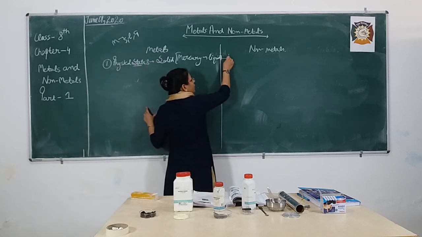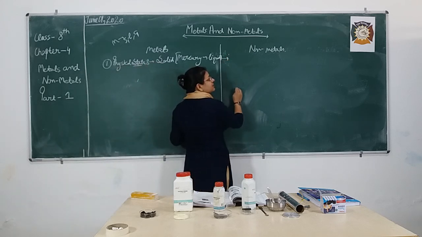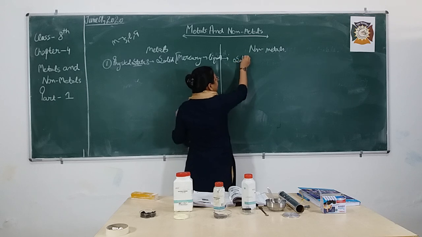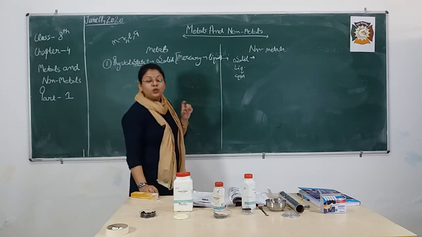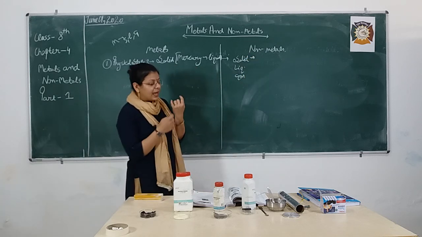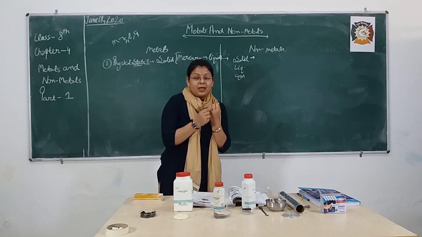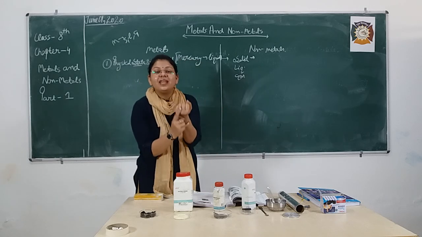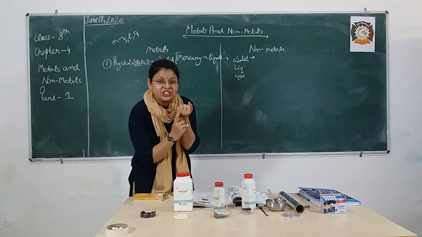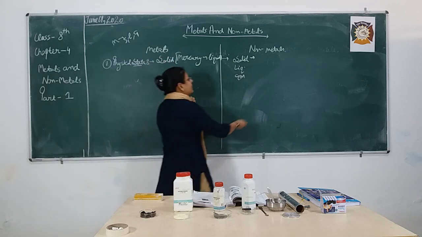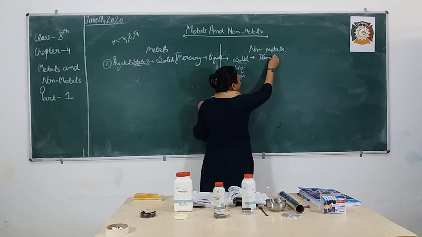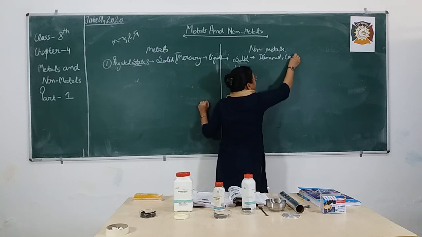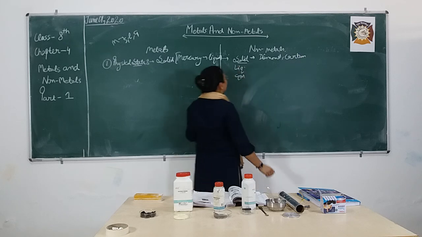Here on the other side, non-metals exist in all the three forms: in solid, liquid as well as gas. In solid, the example I am talking about is diamond. Diamond is very hard in nature, first thing, and it is a non-metal which exists in solid form. So diamond is carbon.